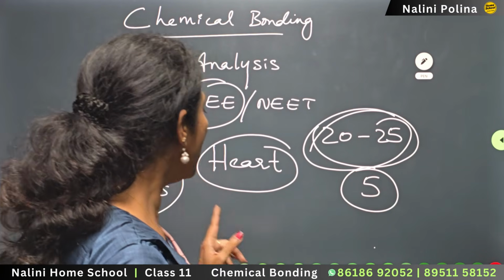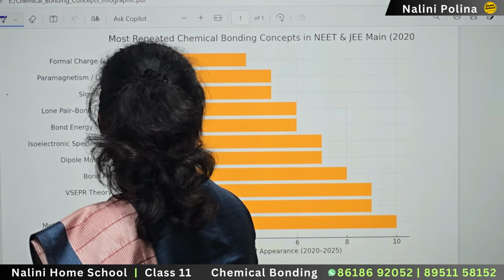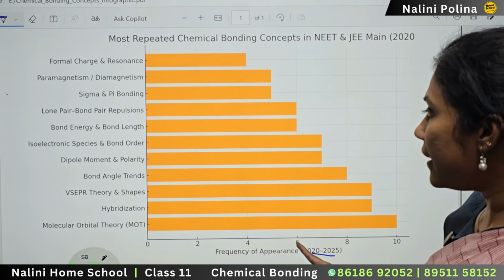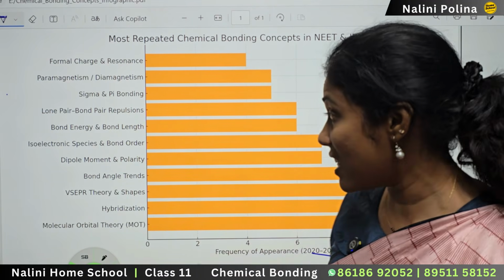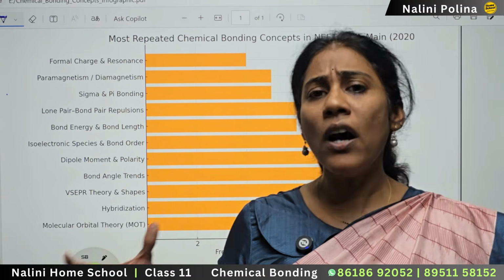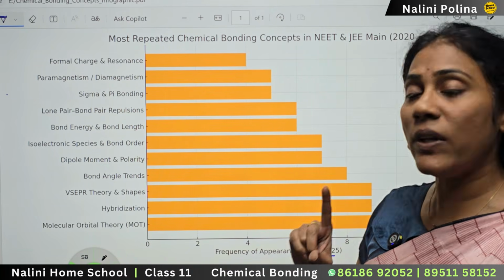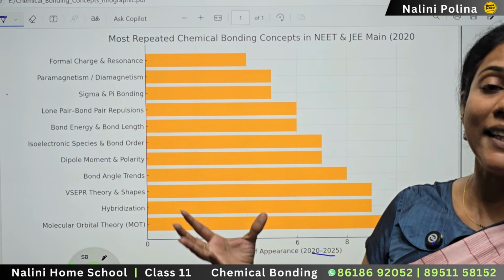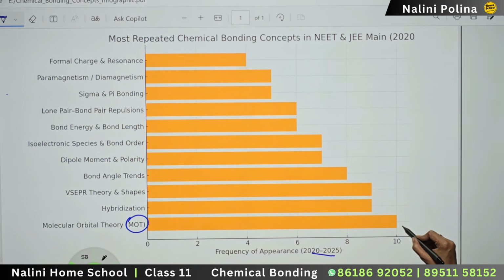So now I will go to the analysis for you all. Look over here. When I took question papers from 2020 to 2025, the most frequently asked concepts are these concepts from the chapter. We know in chemical bonding we have a lot of small concepts, right? But if you look at this analysis, you will come to know the highly rated concept, the concept that you should not neglect at all, is your MOT, that is molecular orbital theory, guys.